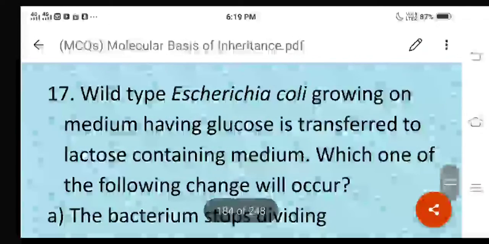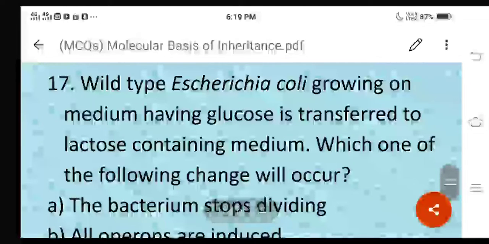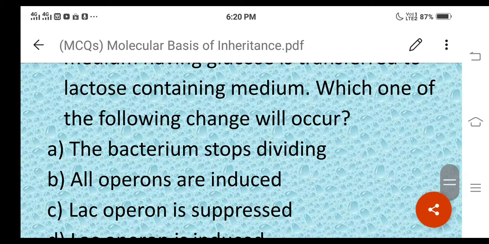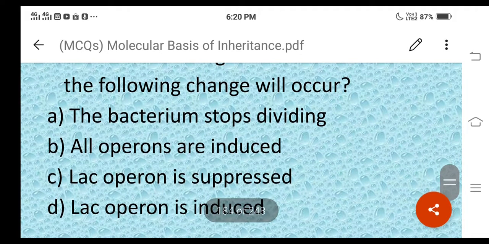Question number 17. What is there? Wild type Escherichia coli growing on medium having glucose is transferred to lactose containing medium. Which one of the following change will occur? What are the different options? The bacterium stops dividing. Then next option is all operons are induced. Then third option is lac operon is suppressed. Then fourth option is lac operon is induced.